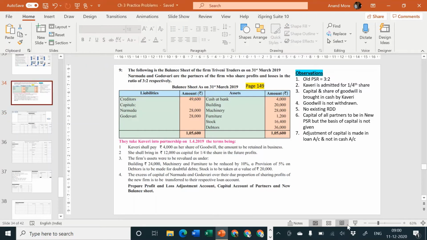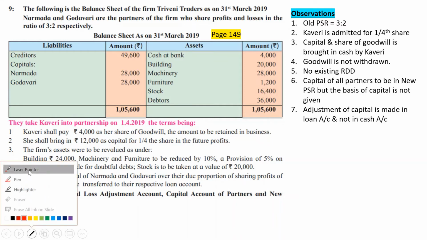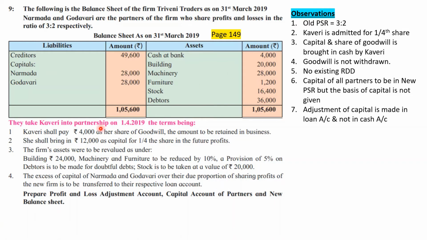Okay, so first step, open necessary ledger account, over. Second step, transfer of assets and liabilities, over. Third step, capital brought in by partner, over. Fourth step, goodwill, that is also over. Fifth step, revaluation of assets and liabilities. Building rupees 24,000. Original building is rupees how much? Original building is rupees 20,000. That is to be made as 24,000.